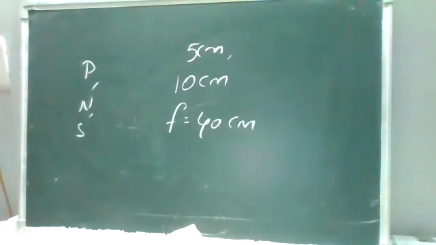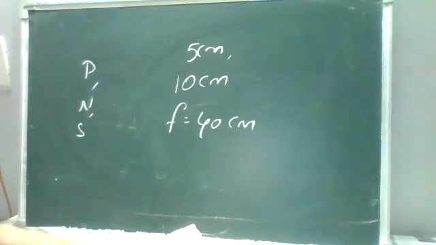What happens to the size of the image when the needle is moved further away from the mirror? So I'll repeat the question. A 5 centimeters long needle is placed 10 centimeters from a convex mirror of focal length 40 centimeters. Find the position, nature, and size of the image of the needle. What happens to the size of the image when the needle is moved further away from the mirror? Okay, so try to find it.